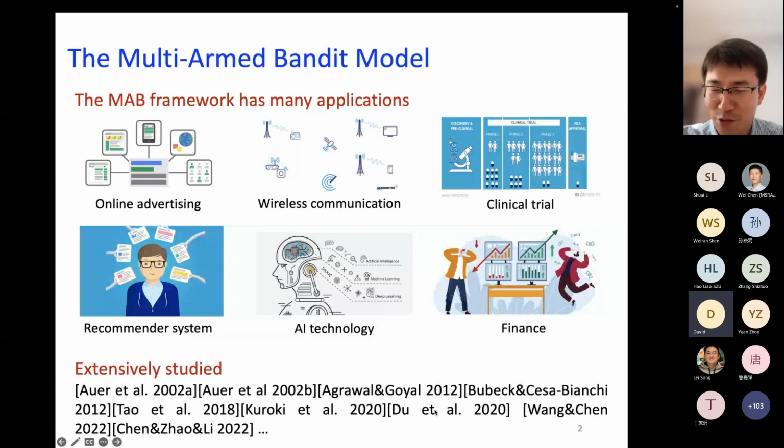This is by Yihan Du and Professor Chen, and by Siwei and Professor Chen, and also by Professor Shirley herself, and many others. I'm just giving a few references here.